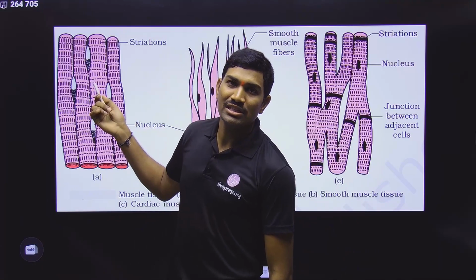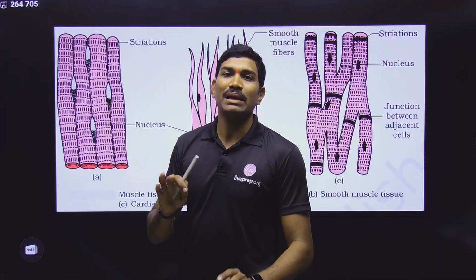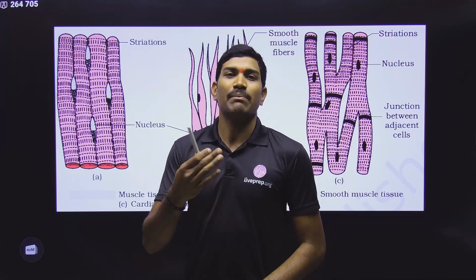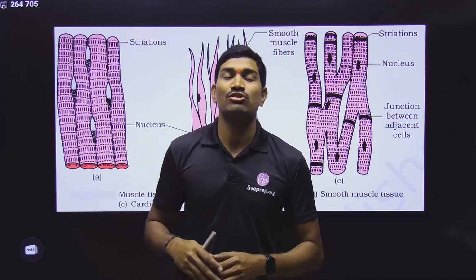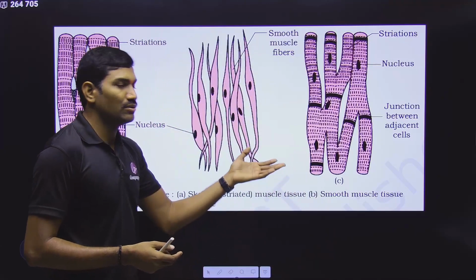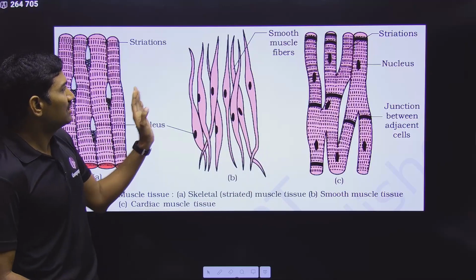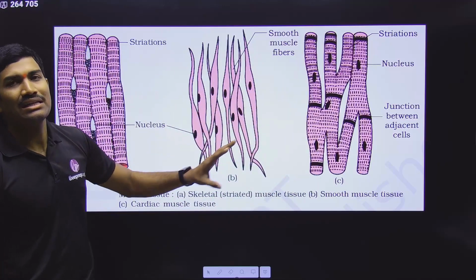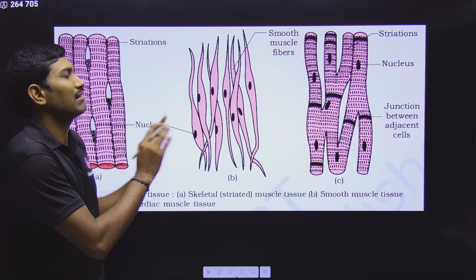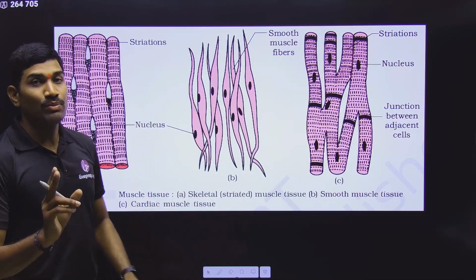Generally the nucleus is present just below the plasma membrane. Clear? And the plasma membrane of a muscle cell is called sarcolemma. Yes or no? Anyhow, all these names we will slowly study. So this is about the general differences, the comparison among these three. Please understand this.